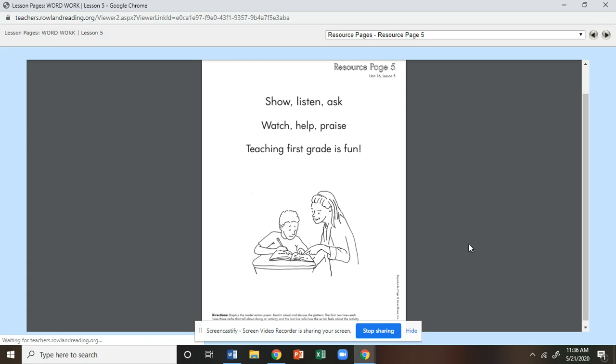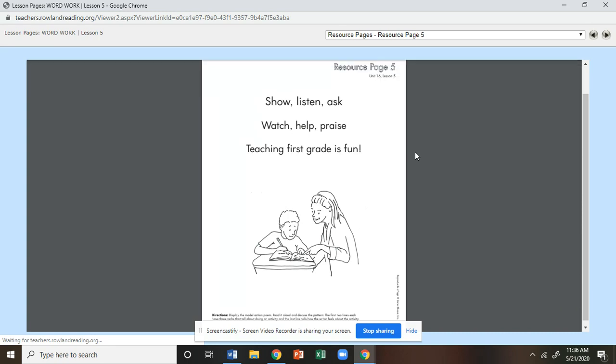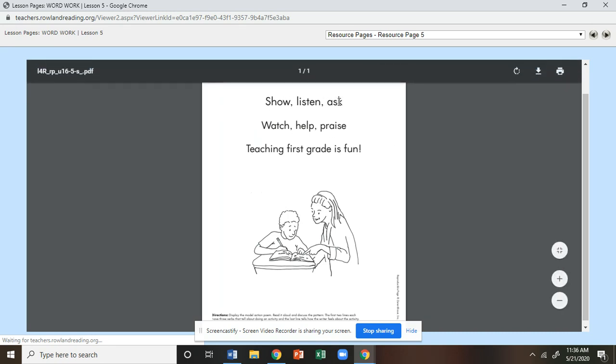Okay. And this is an example of an action poem. Show, listen, ask. Watch, help, praise. Teaching first grade is fun. So this is an action poem that I would write. 3 verbs on the first line, 3 verbs on the second line, and then my last line is a sentence about what I feel about that topic.